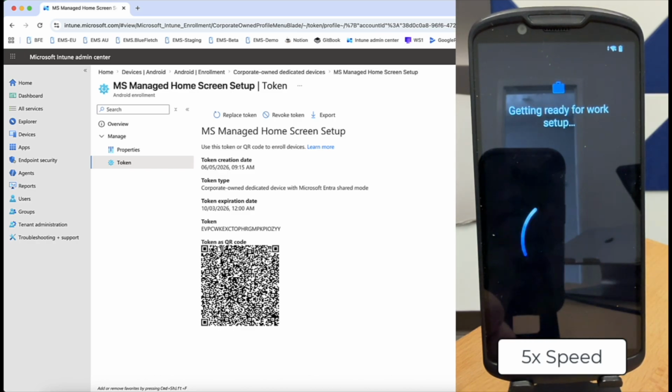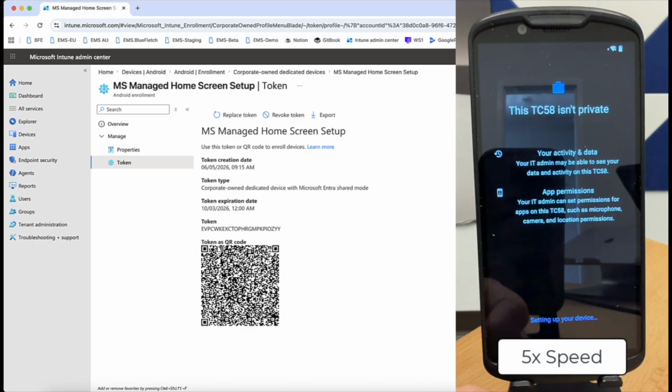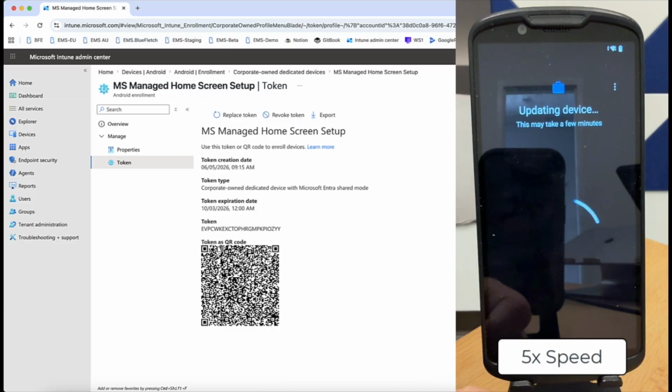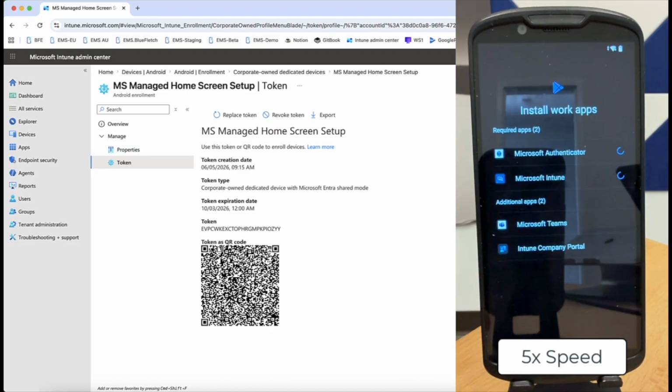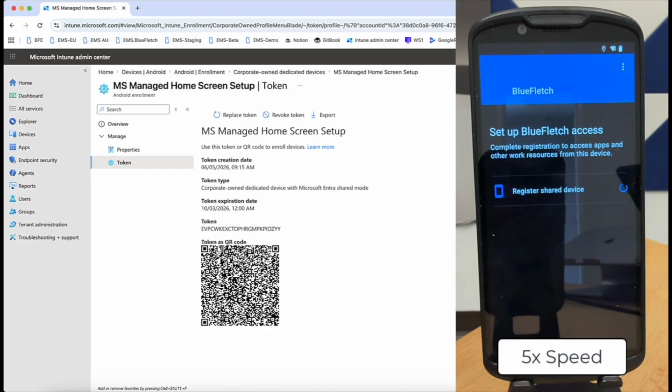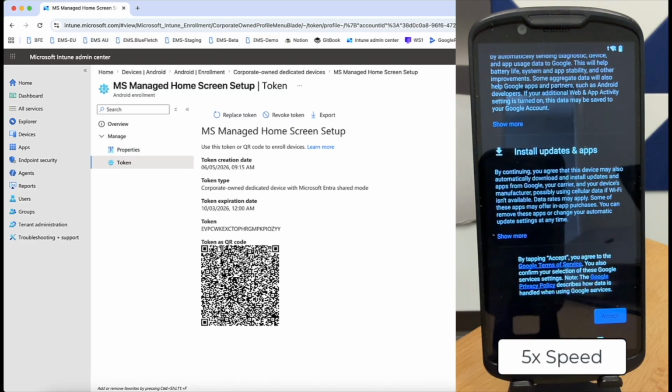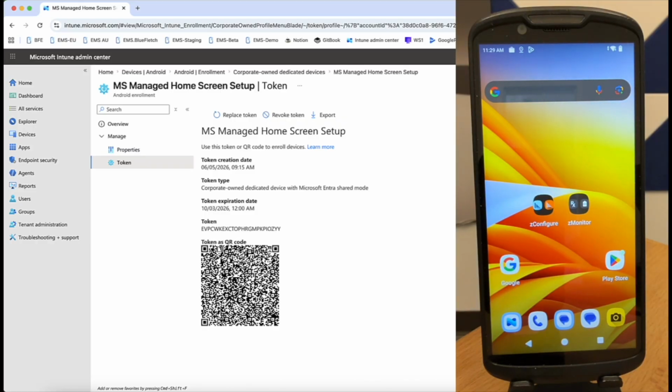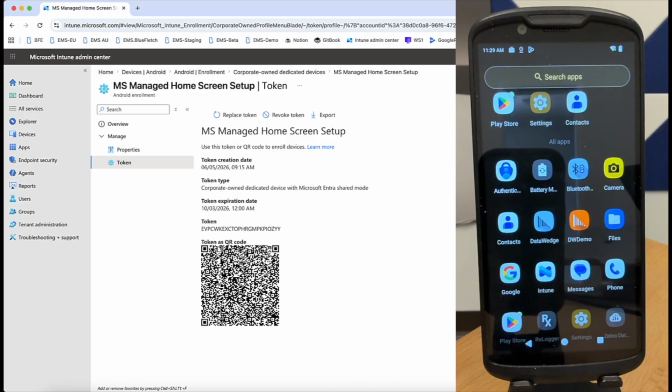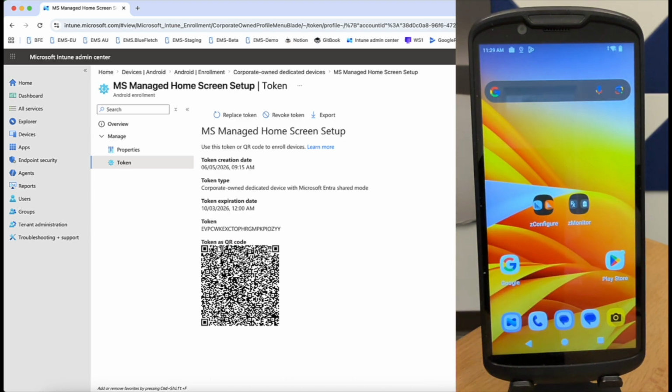Go across. There we go. Now you just wait for all of your applications to be pulled down, and we'll go from there. So be right back.